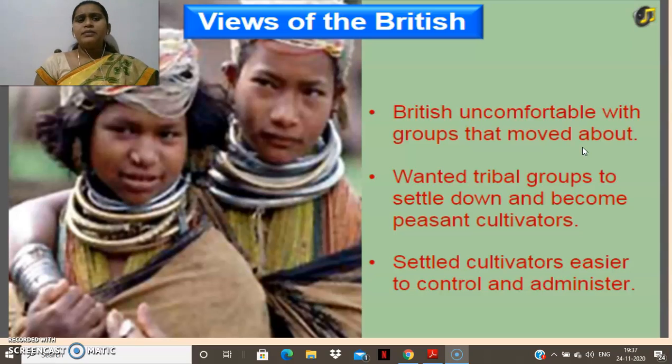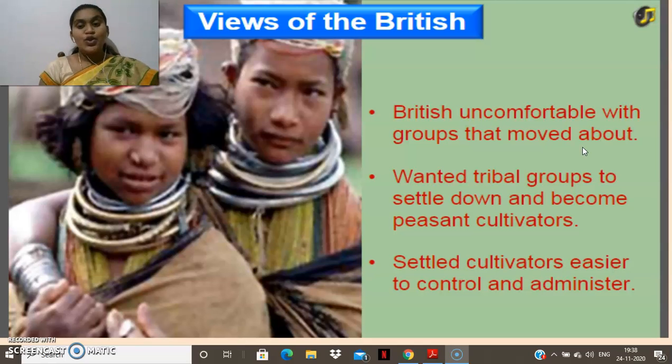In that situation, do you think the rules made by the British can be implemented for them? They will not be settled in one particular place. So it is very difficult to implement their ideas, changes and rules on the moving groups.